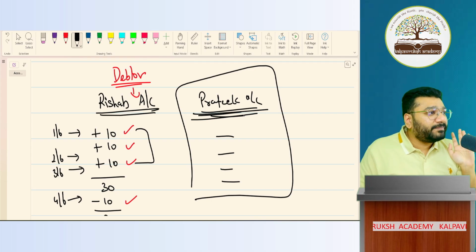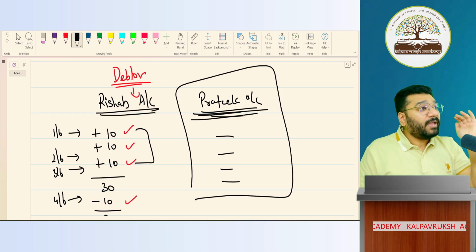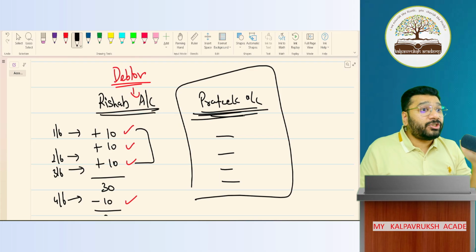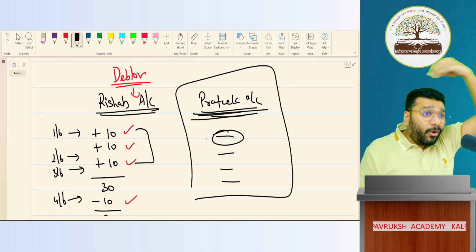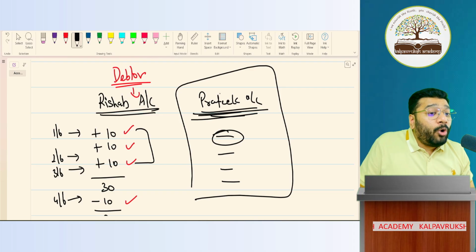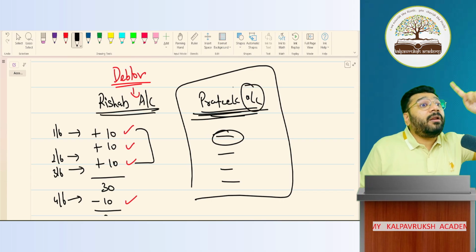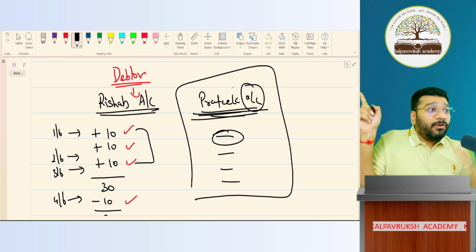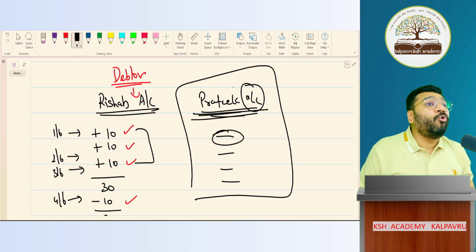For example, I sold goods to Pratik on cash. That I will not record separately, because Pratik is buying 100 times in a year and on the spot is paying money. So I will not open Pratik's account separately. Pratik is buying from DMart 100 times a year. Do you think DMart will open Pratik's account? No, especially when he's making cash payment, they will not open.